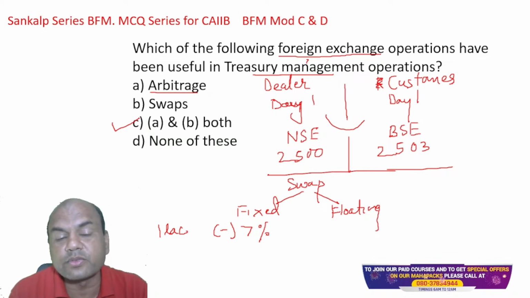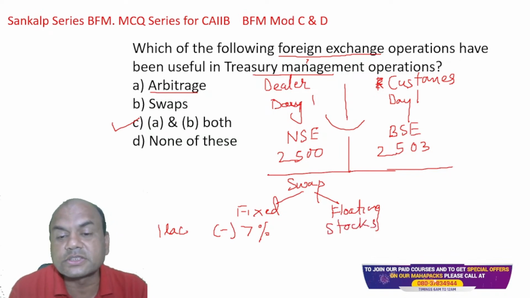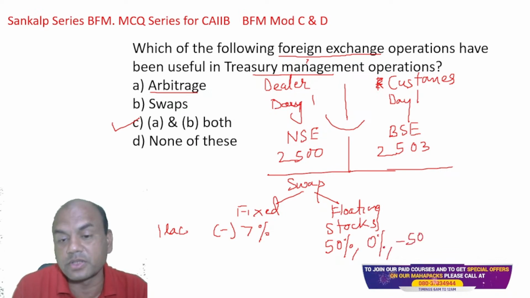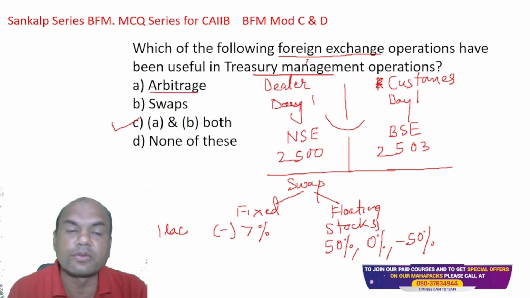And what do I do with this 1 lakh rupees? I invested it, let's say, in the stock market. Now these stocks can give me either 50% returns, or they can give me 0% returns, or even minus 50%. Anything can happen. So this is floating. So in swaps, always remember one leg is fixed and the other leg is floating.